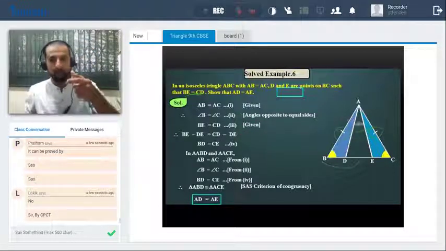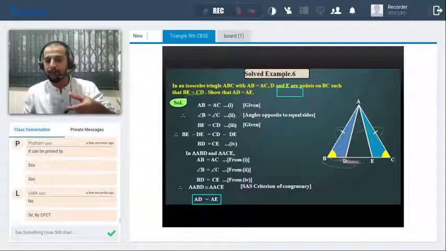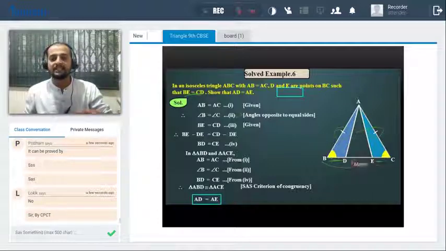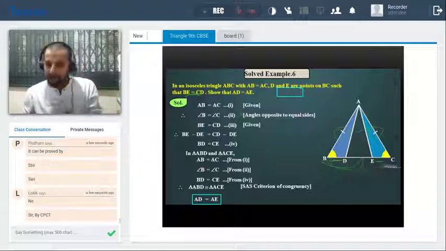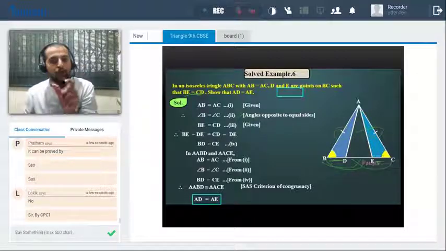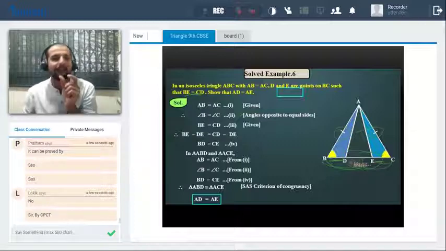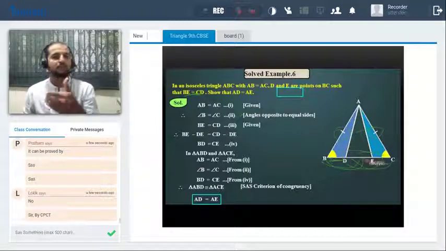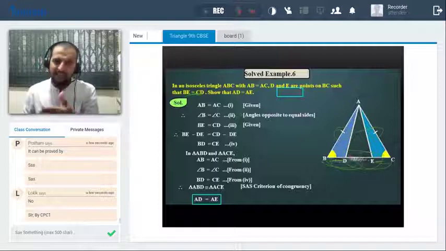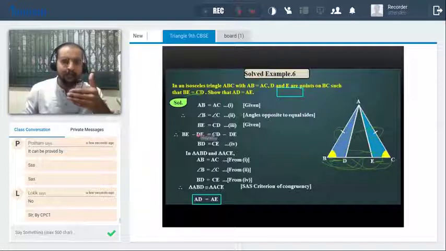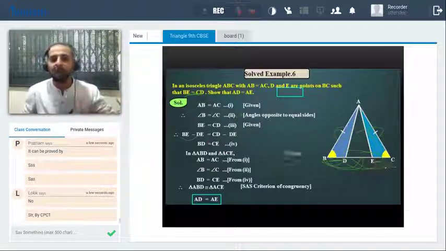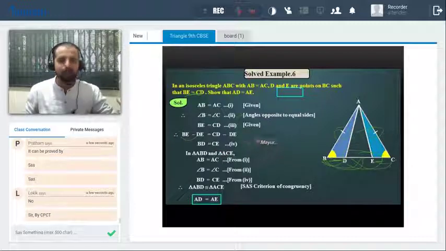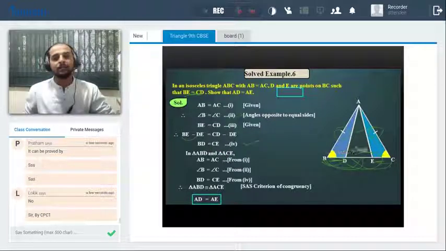Now just tell me, we want BD here, so separately हमें चाहिए BD and EC. So BE में से BD के लिए what we have to subtract, and same thing CD में से CE के लिए we have to subtract one common thing, that is DE. So we'll subtract the same DE from both the sides. So subtracting DE from both sides, मतलब BE में से अगर DE गया तो बचेगा BD, and CD minus DE will again give CE. So we got this equation 4. So BD is equal to CE.